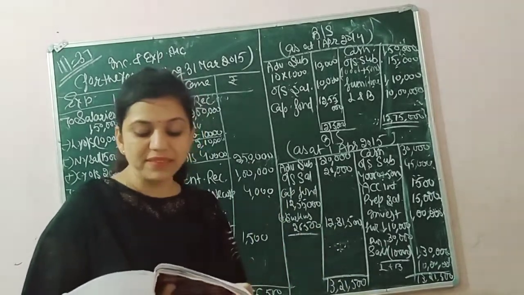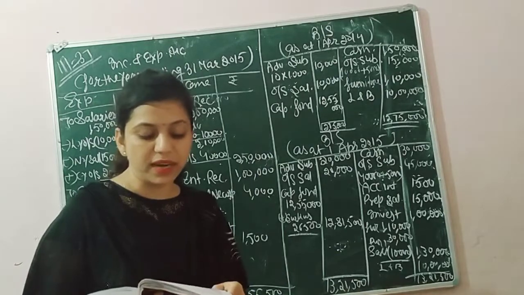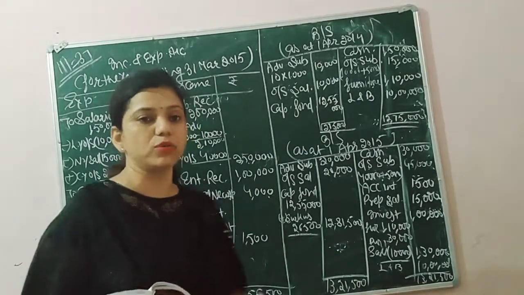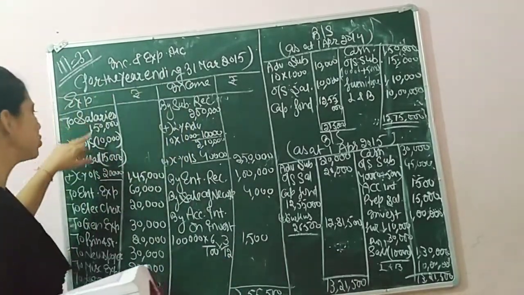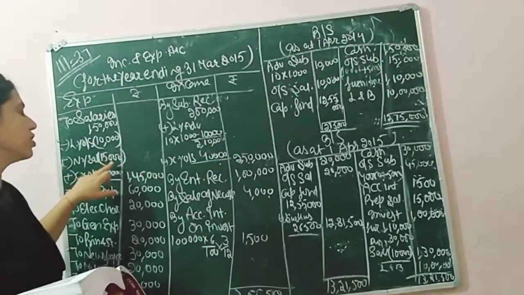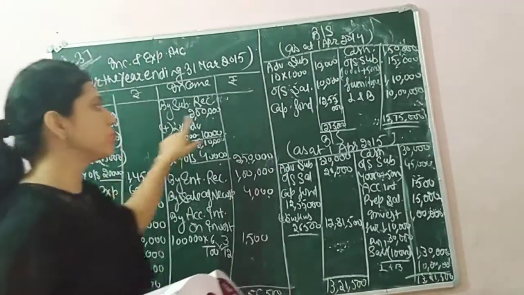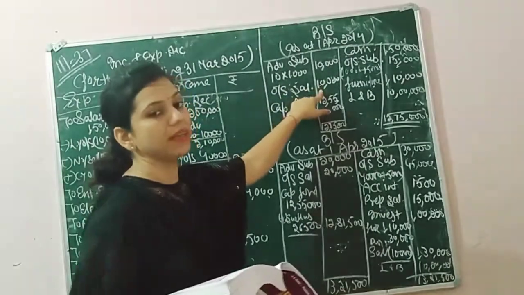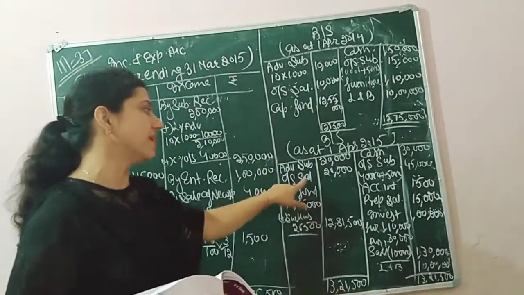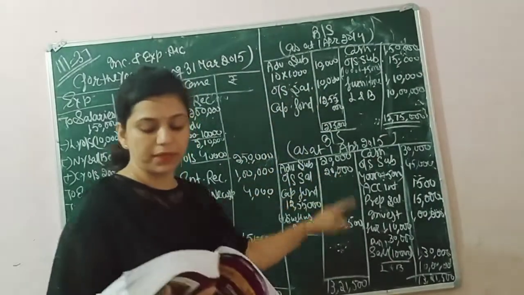Next, we have salary outstanding of 10,000 for last year and 15,000 for the current year. So last year's salary should be deducted and current year's salary should be added. Last year's outstanding salary will be in opening liability and current year's outstanding salary will be passed in closing liability.